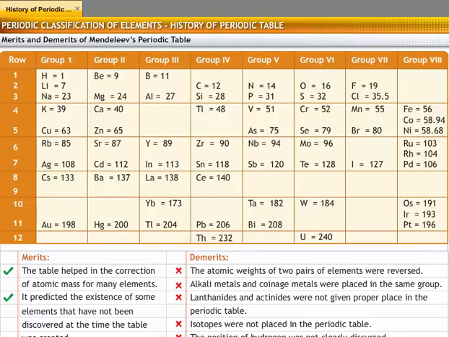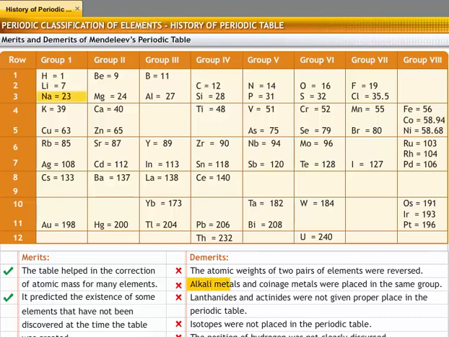For example, the table reversed the atomic weights of 2 pairs of elements. A. Iodine, with atomic weight 127, came after tellurium, with atomic weight 128. B. Nickel, with atomic weight 58.68, came after cobalt, whose atomic weight is 58.94.